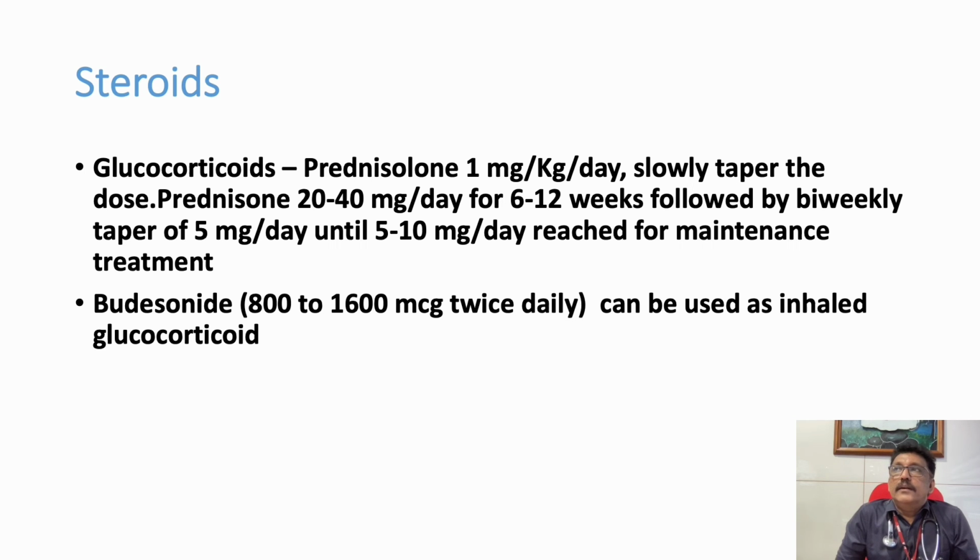As soon as we put the patient on steroid, we can see the patient is improving in clinical features, X-ray findings, pleural effusion, pericardial effusion, everything will disappear. Most of the patients improve with the initial dose of steroids itself. Some doctors prefer to give pulse therapy because if there is a massive pericardial effusion or massive pleural effusion, then a large dose of steroids is recommended. But for routine patients, 1 to 2 milligram per kg body weight prednisolone is enough.